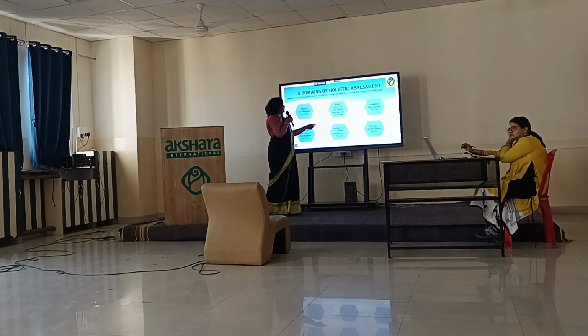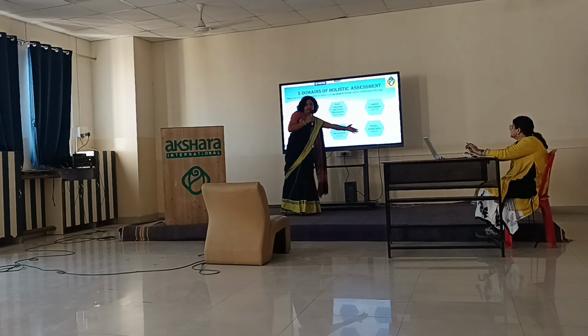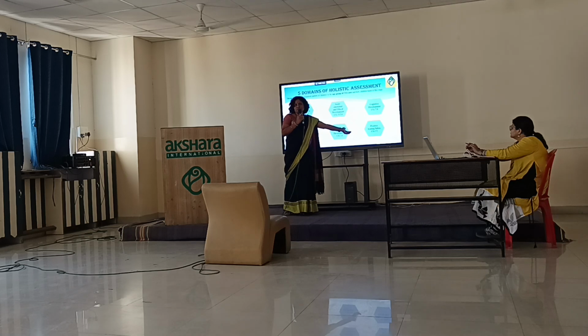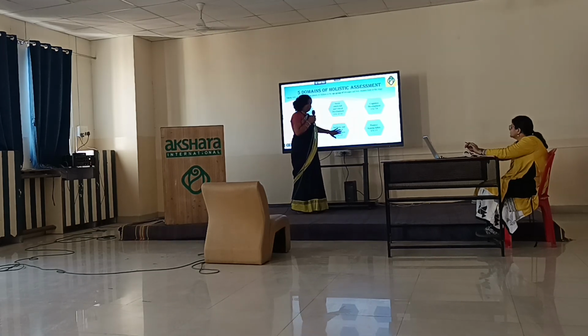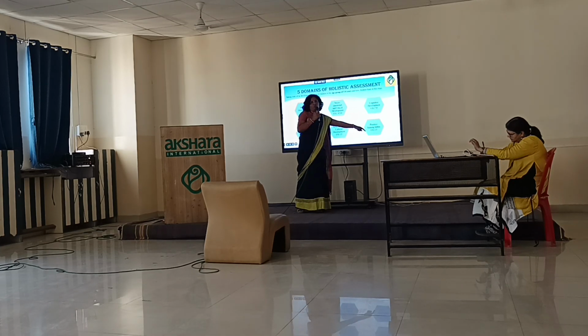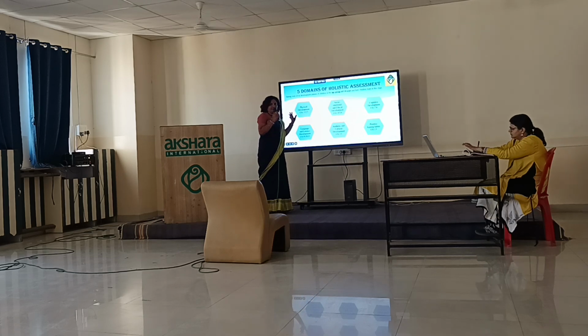Fifth is aesthetic and cultural development. And this last part, why have you written this? I am saying 5 domains and I have written 6. Why is it so? The 6th domain is a part of this aesthetic and cultural development. This is 5.1. Okay?